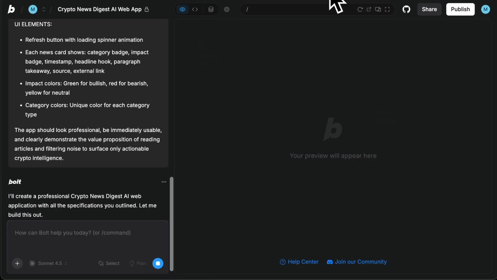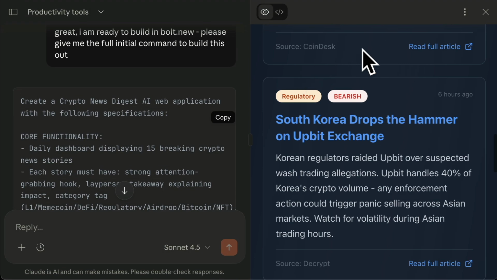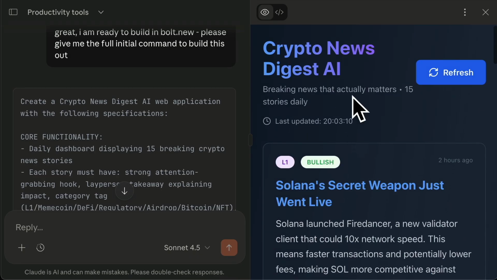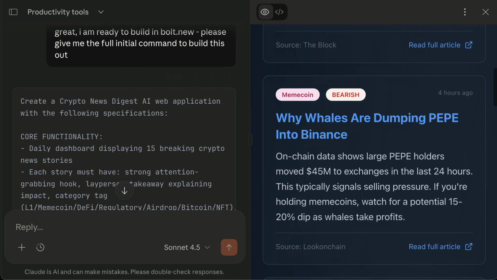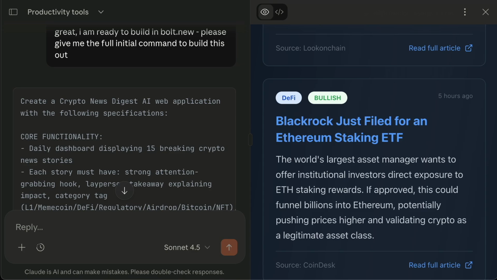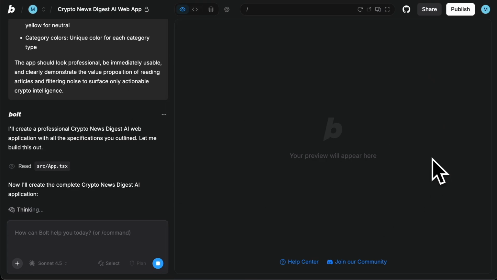So you've got two apps building alongside, and this one is done. And now we're building the real version of this artifact. So the artifact is really cool. It creates a nice sample for you. Bolt creates the real app, and whilst we're waiting for that to finish, let's do the Chrome extension.